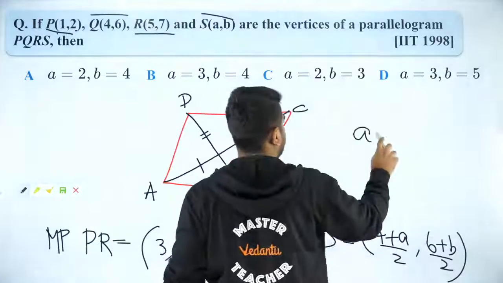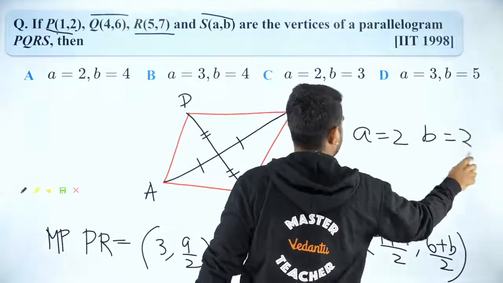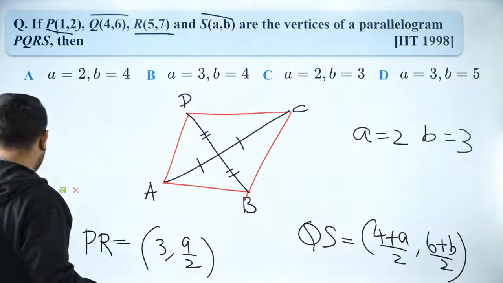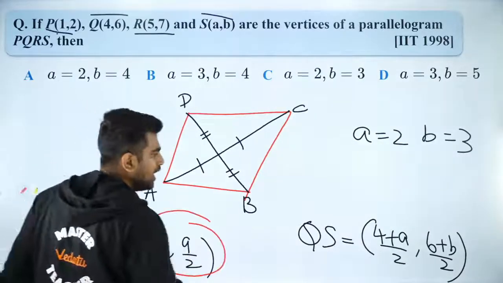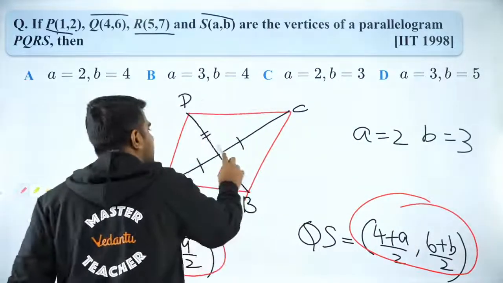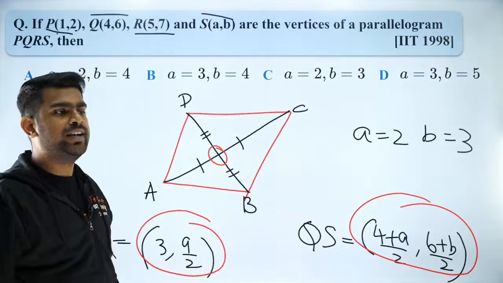So you will get A to be 2 and B to be 3 when you equate them, because these two are exactly the same. They are nothing but the midpoint of your diagonals.